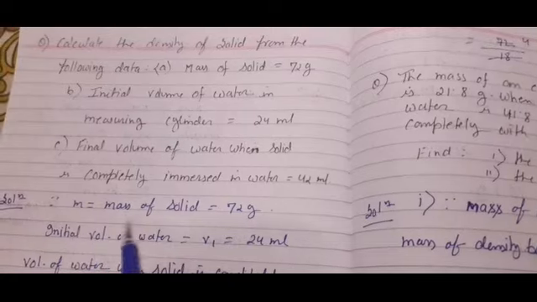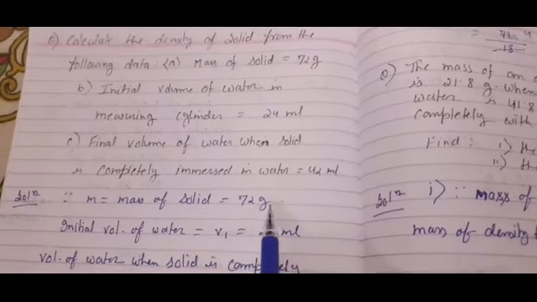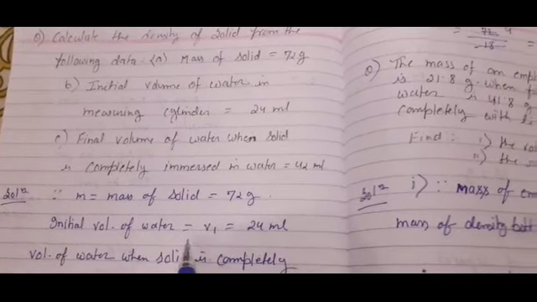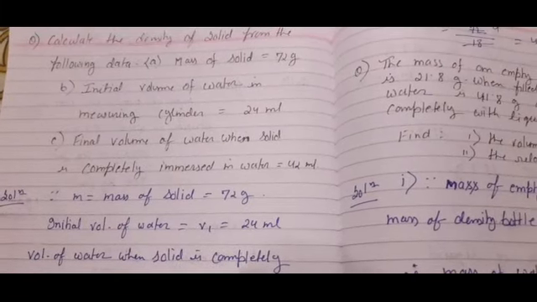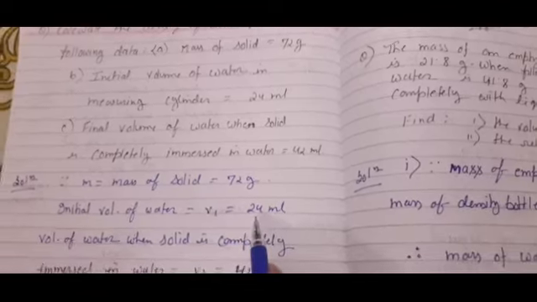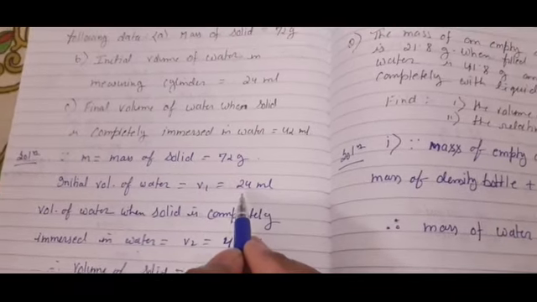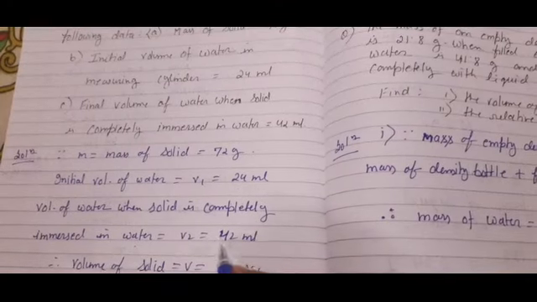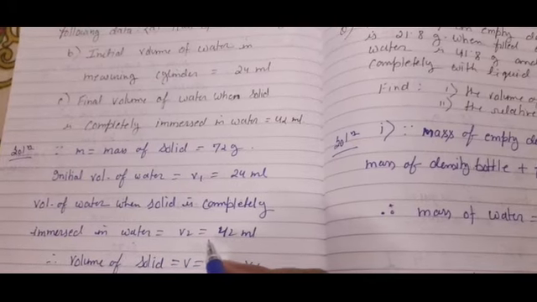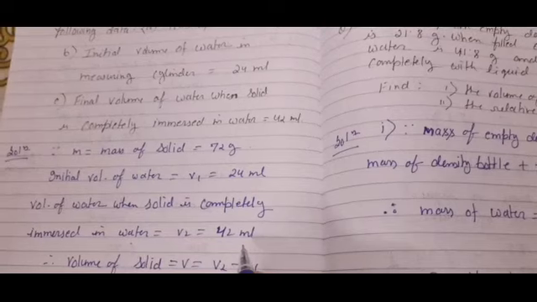What is given? Mass of the solid is given, that is 72 gram. Initial volume of water was 24 ml, only water. When we immerse the solid inside the water, it rises up, and now it shows 42 ml on the measuring cylinder.